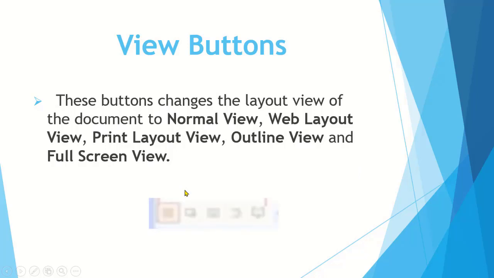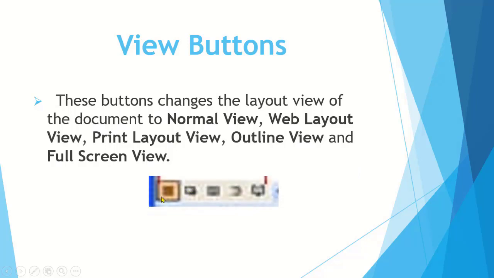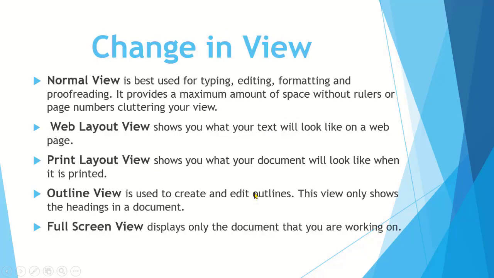Students, there are view buttons available. These you can see, these are the view buttons which are present at the lower left corner of the main screen of Microsoft Word. These buttons are used to change the layout view of the document. There are 5 buttons available: normal view, web layout view, print layout view, outline view, and full screen view. So there are a total of 5 buttons available.